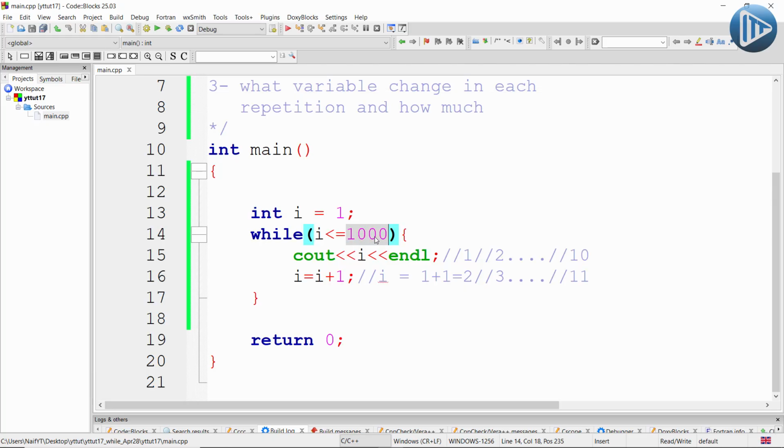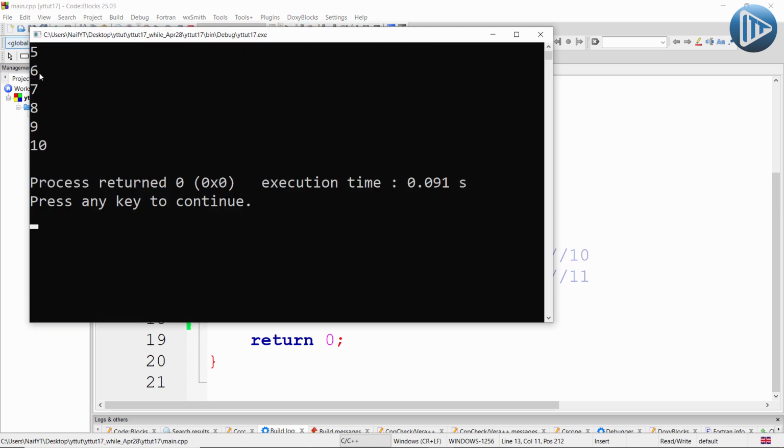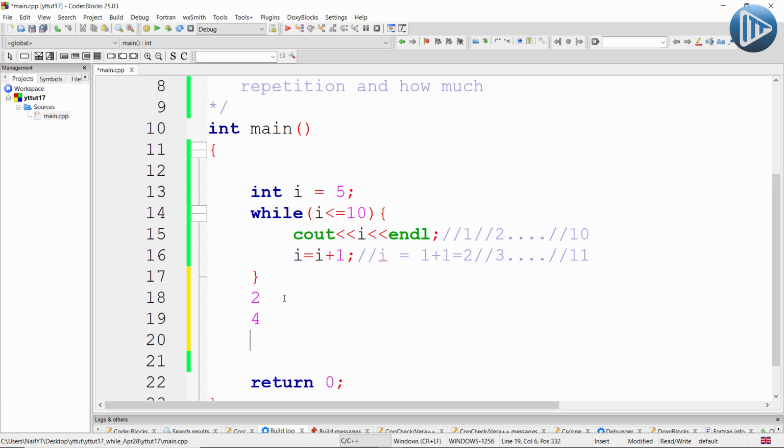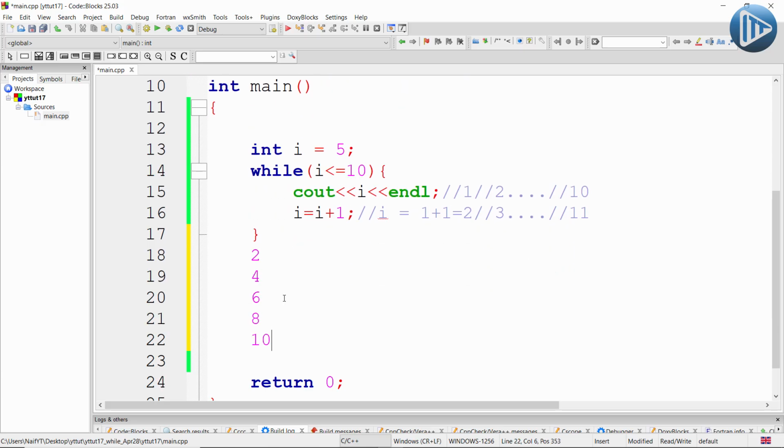So what if we want to start printing at a different point, like maybe the number 5? Well, we just need to change the starting point over here. Now if we run our program, as you can see, it will start at number 5 instead of number 1. What if we want to print even numbers from 2 to 10? Like we want to print 2, 4, 6, 8, 10.